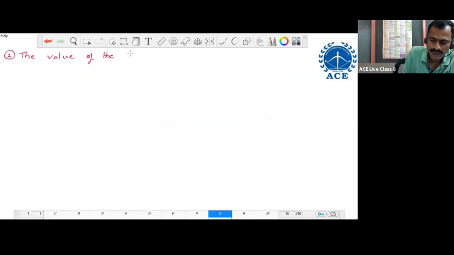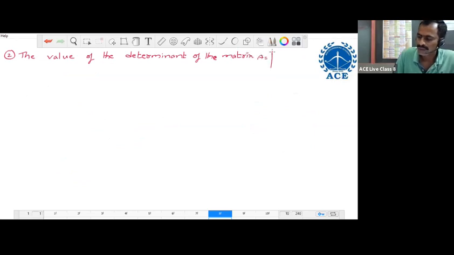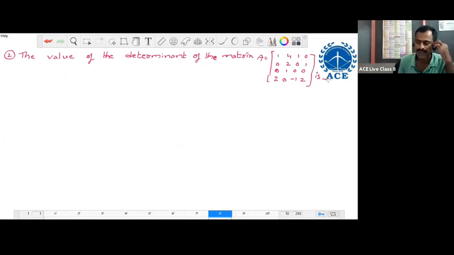The value of the determinant of the matrix A equal to, it is a 4th order matrix with elements 1 4 1 0, 0 2 0 1, 0 1 0 0, 2 0 minus 1 2. What is the value of the determinant of the matrix A?